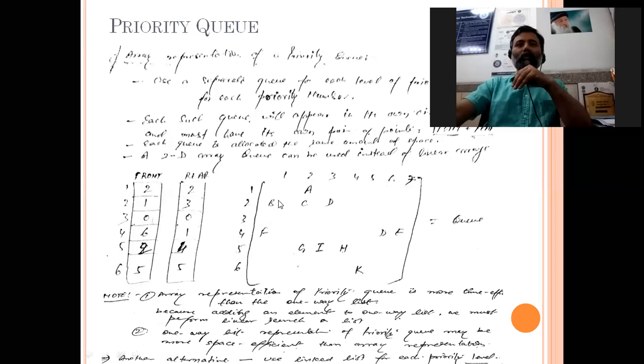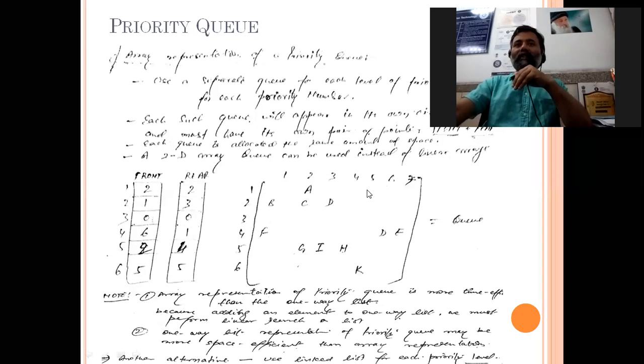Here front is 1, rear is 3. Here it is empty, so front is 0, rear is 0. Here front is 6 and rear is 1. Here front is 2, rear is 4. And this one front is 5 and rear is 5.